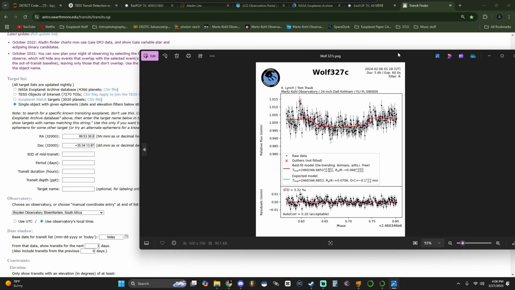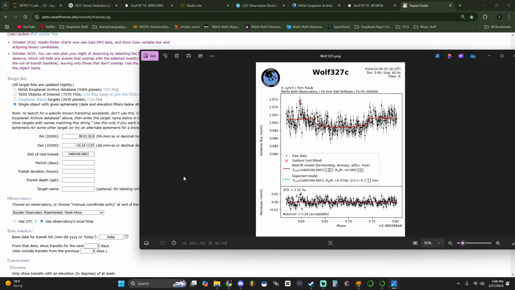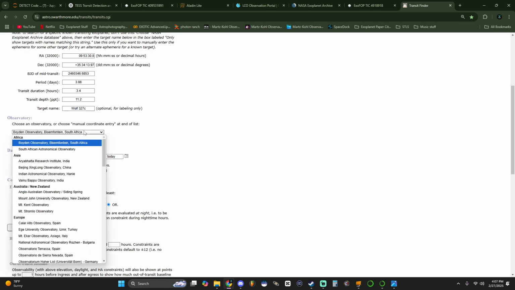I actually did get a transit on the 21st of December before the new year, and actually it showed up pretty well. So the BJD date, the mid-transit is 2460346.68, plus or minus 3. I actually still trust this. And the period is 3.88 days. Transit duration is about 3.4 maybe. Transit depth is about 11.2. Target name is going to be called Wolf 327C. Whoops. And we are going to try and observe this.